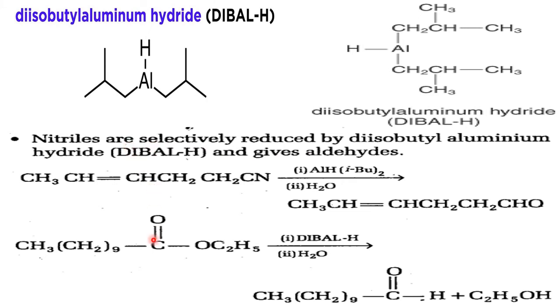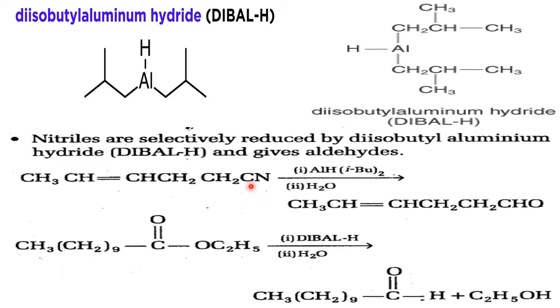So this is an ester. Here C double bond O is already there. The only thing is one H you have to add here. So CH3 CH2 9 times CHO, aldehydic, is created here. This will go, so C2H5OH, that is alcohol, will come out. Because this is C2H5O, with one H it comes out as alcohol.